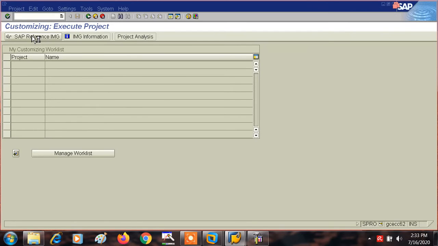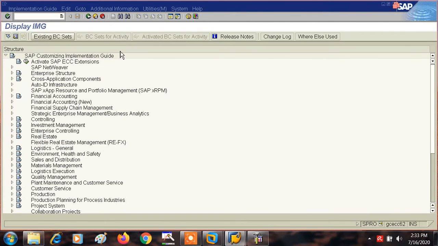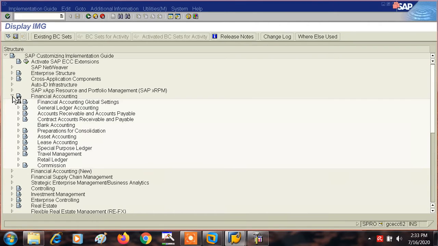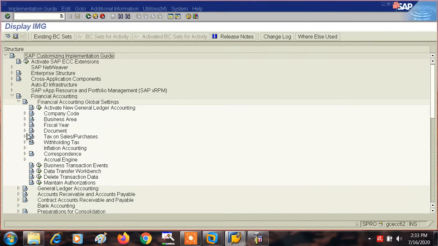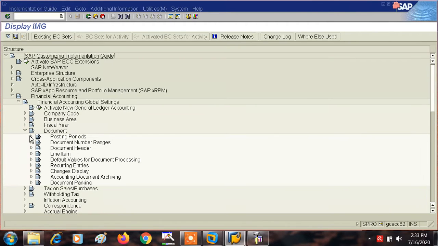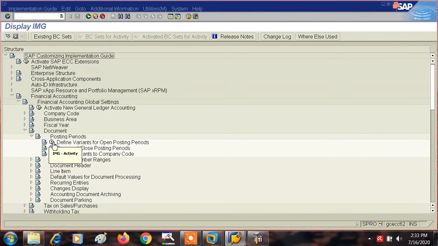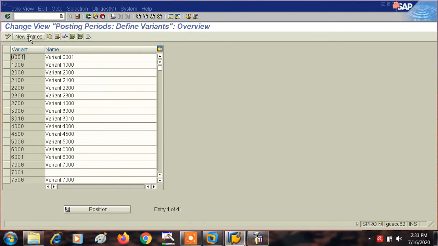So this is ACP reference IMG, then Financial Accounting, Global Settings, Document, Posting Period, Define Variants for Open Posting Periods. Okay, so let's go to new entries.